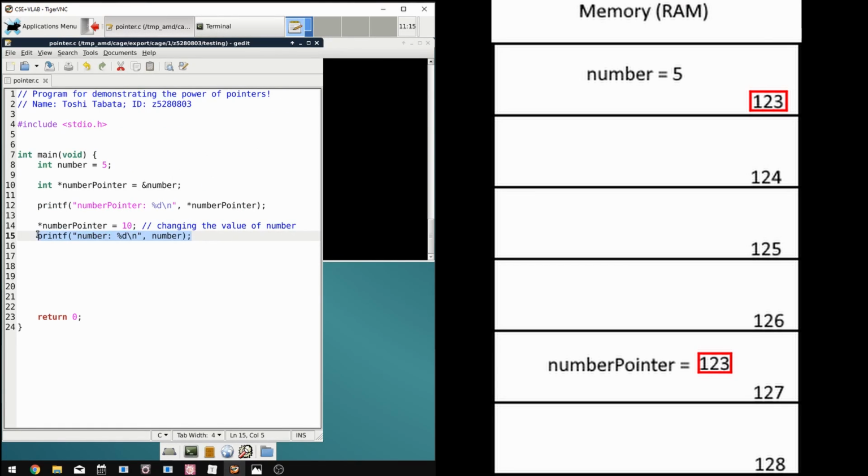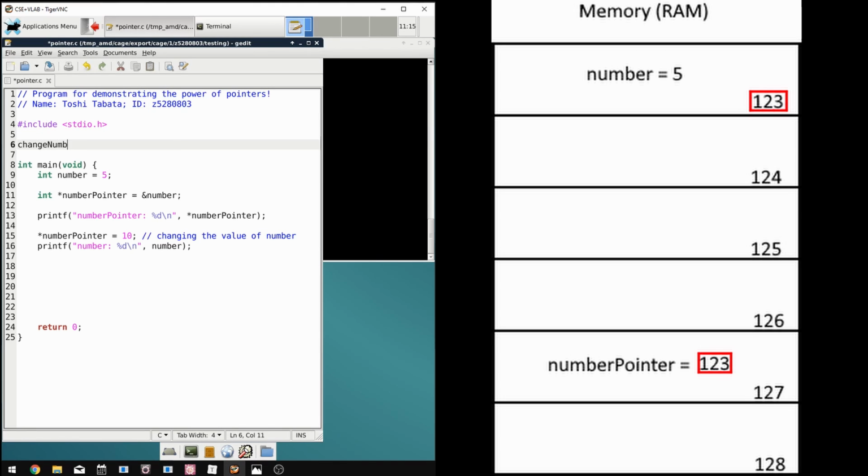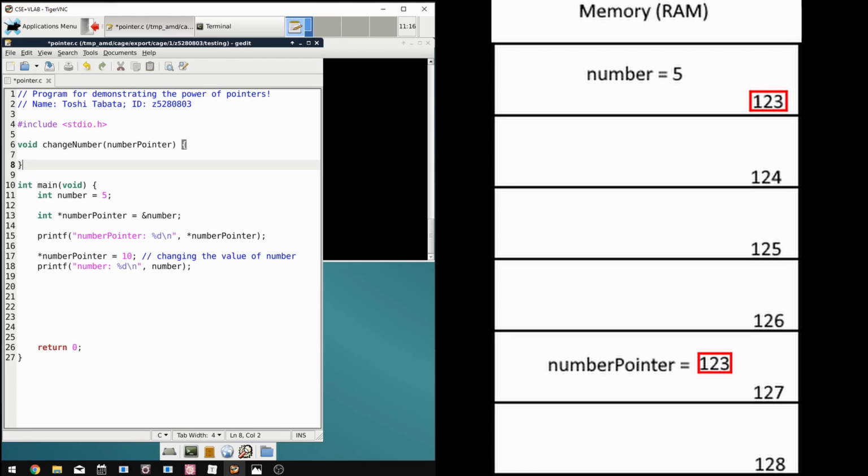So now that we have a little bit of an understanding about pointers, how can we use them? Well, a basic example that is impossible without pointers is changing a value of a variable using a function. Let's create a function called changeNumber with a pointer as the parameter, declared exactly like how we did previously. Within the function, we'll dereference the pointer and change its value to 10, like we did previously. Now, we call the function and pass in a pointer as an argument, and upon printing the number variable, we'll see that it has changed.